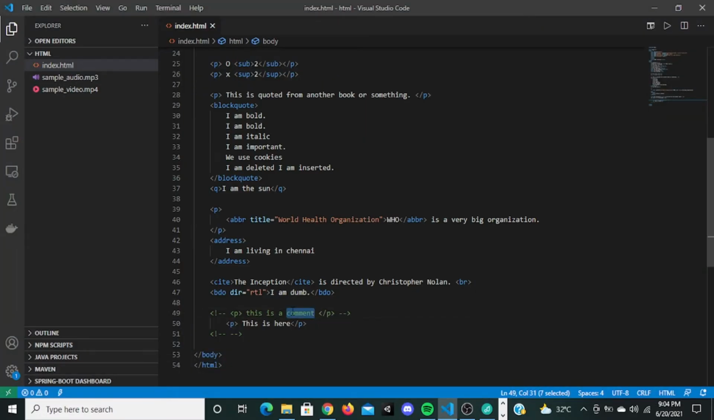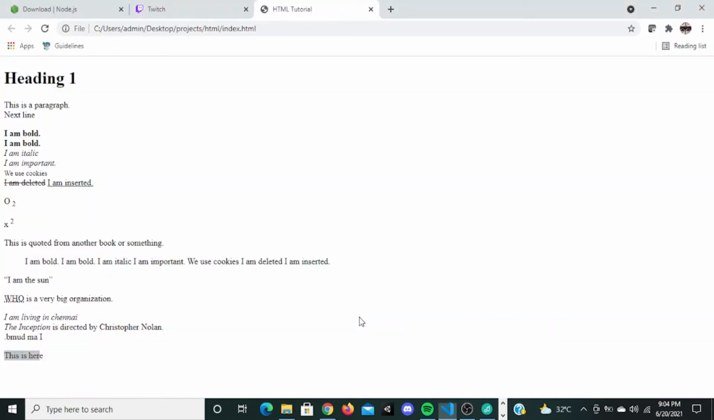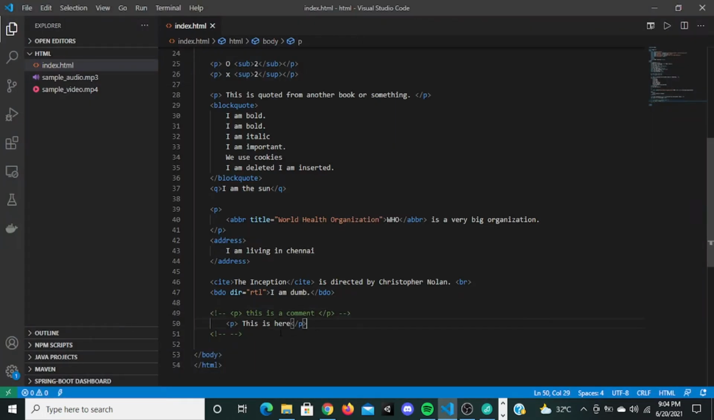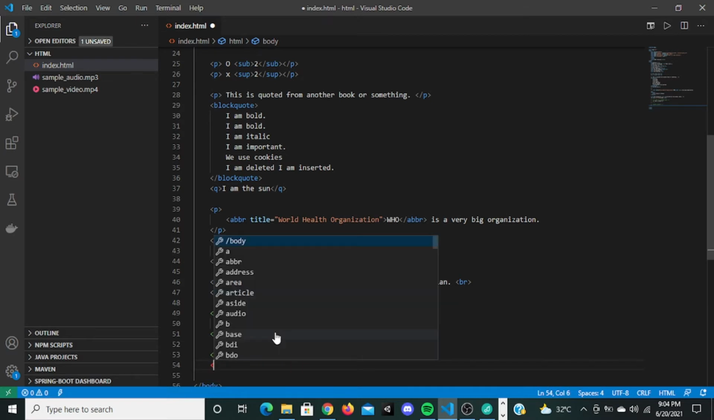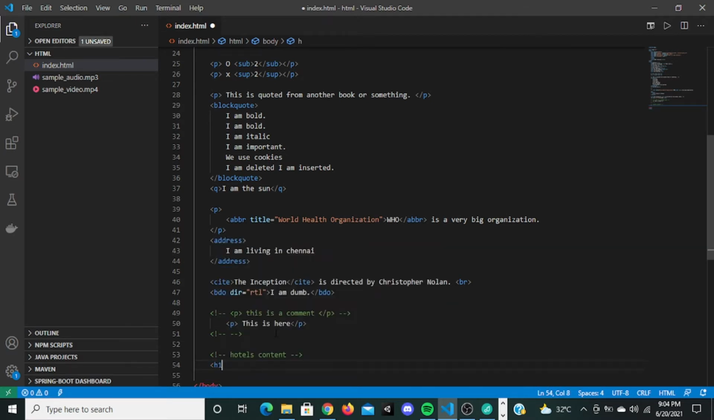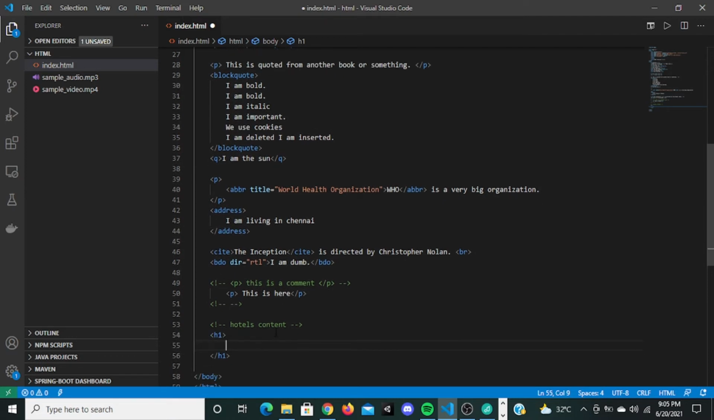So for what will comments be useful? These comments will be ignored by the browser because they are not for the browser to read, they are for the users to read. The browser will ignore these comments and go to the next line. Now I'm going to develop some content about a hotel. I can give a comment here like this, hotels content, and do some HTML coding right here, some h1 tags or paragraph tags. When I tell my friend to look at the hotels content comment, he can come here and know this is the hotel content. This is the use of comments.